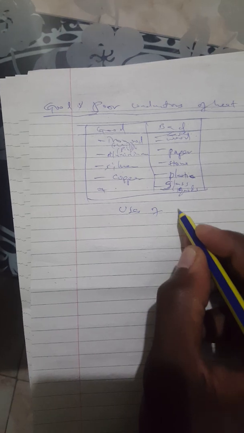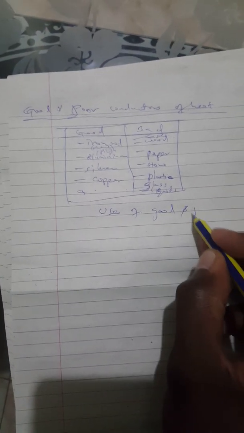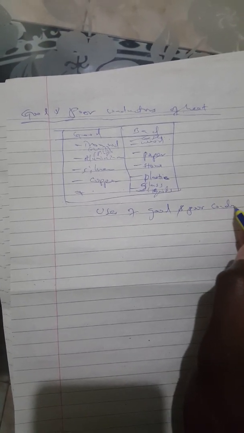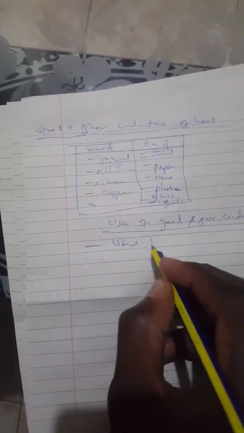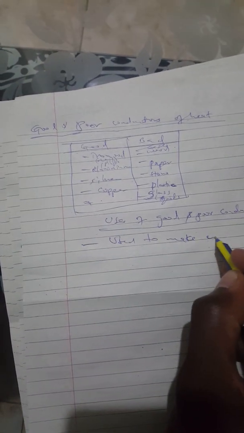So how do we use these good and poor conductors of heat? The uses. Learner, this one is the simplest. Uses of good and poor conductors. So the first one that you need to know, learner, is that good conductors of heat are used to make cooking utensils. And here is where we talk of saucepans.